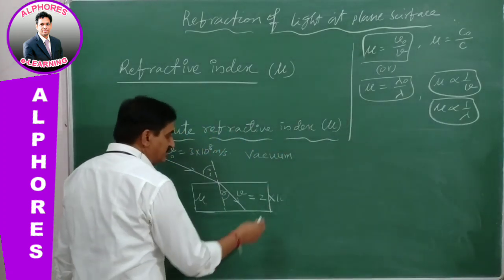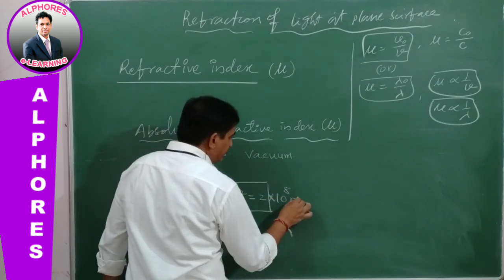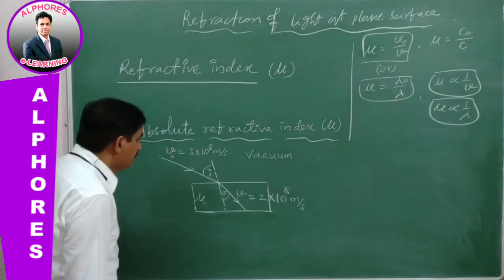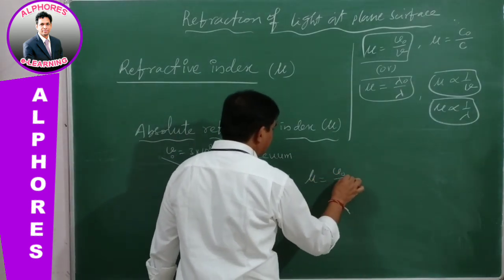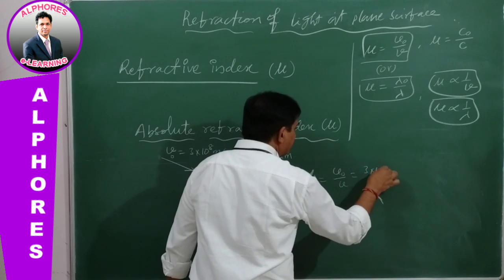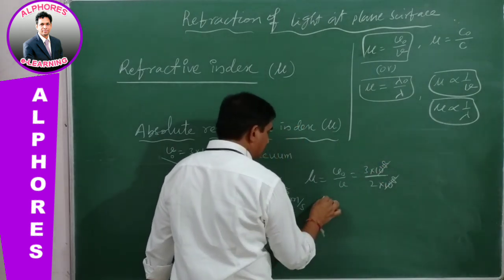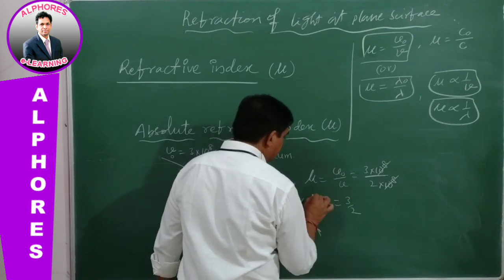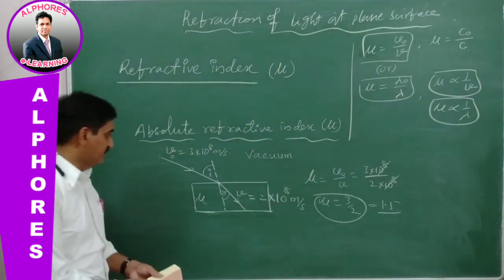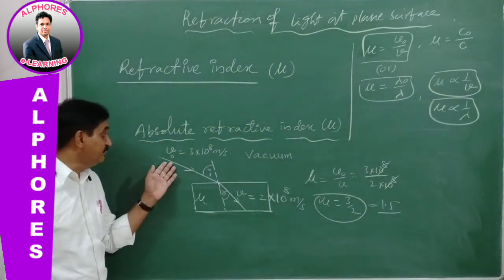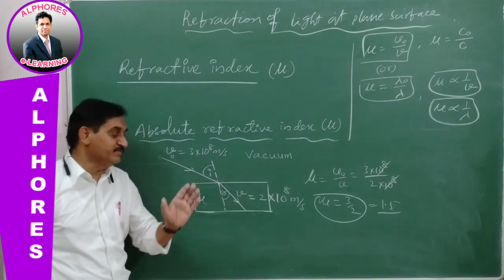So here one more point. It was mentioned that the values are 10 power 8 meter per second over here. So in this case, the refractive index of the material can be estimated as V naught by V, 3 into 10 to the power of 8 by 2 into 10 to the power of 8; these two get cancelled. Mu is equal to 3 by 2, which is equal to 1.5, the refractive index of this material medium if their corresponding speeds are given in vacuum and also in the material medium.